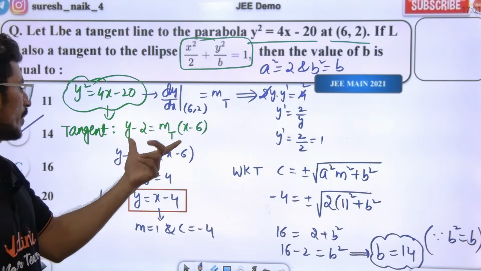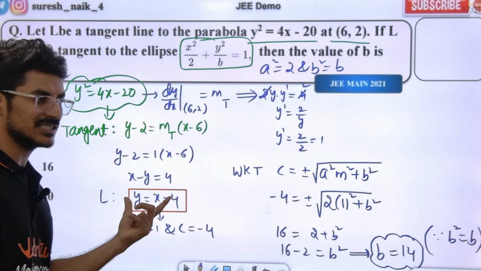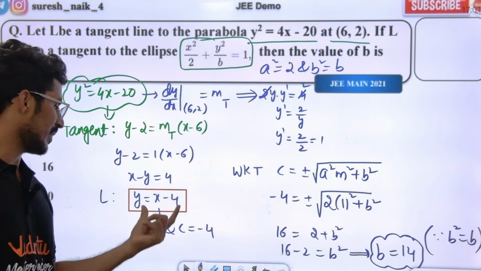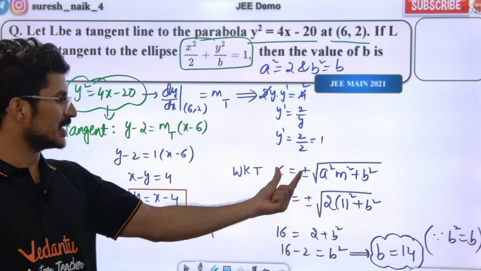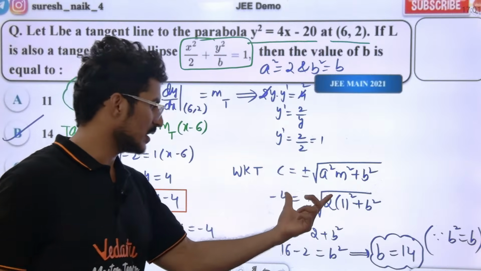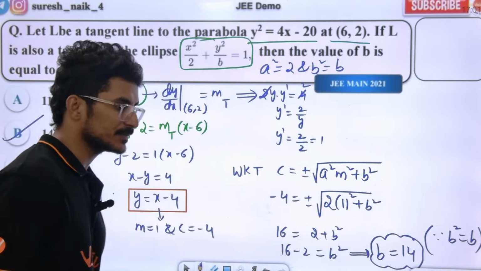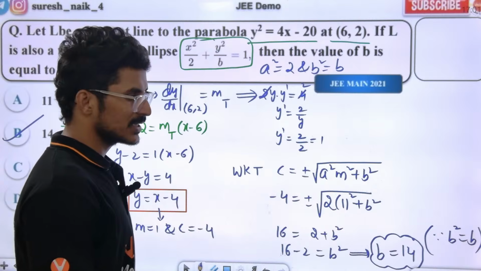Now if we use the point slope form, we get the equation of the tangent. In this equation of tangent, the m value is 1 and the c value is minus 4. So this is the condition of tangents. From this, we get the b value as 14. Yes, Dakshan, definitely.